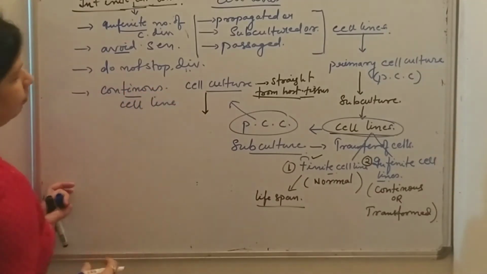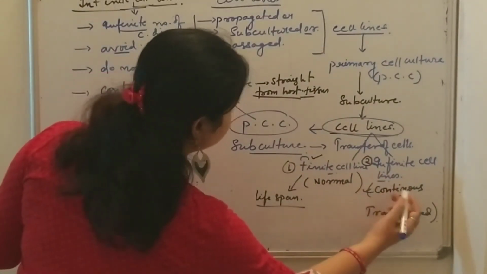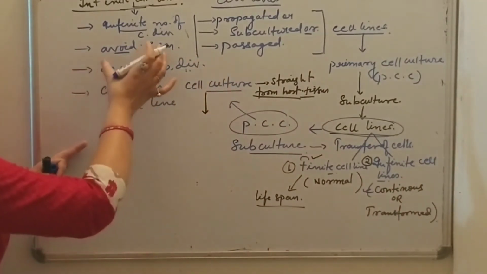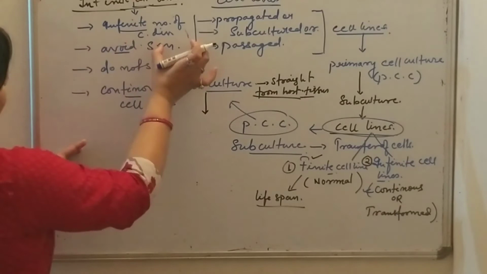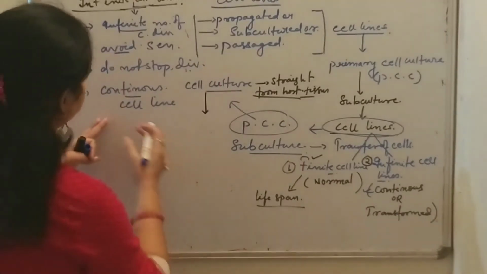This is the reason they are also known as continuous cell line.